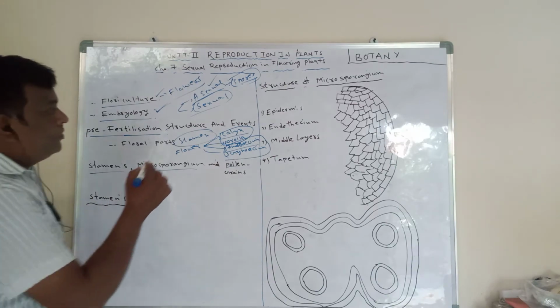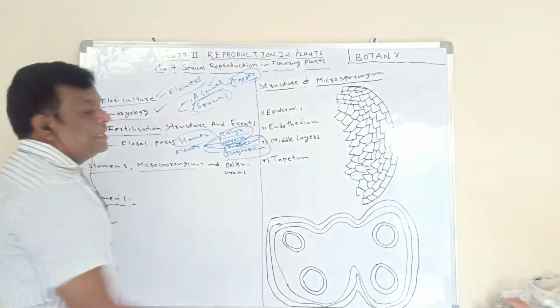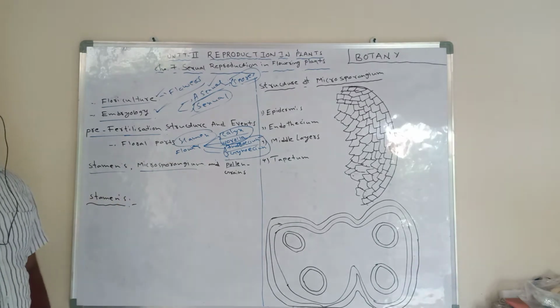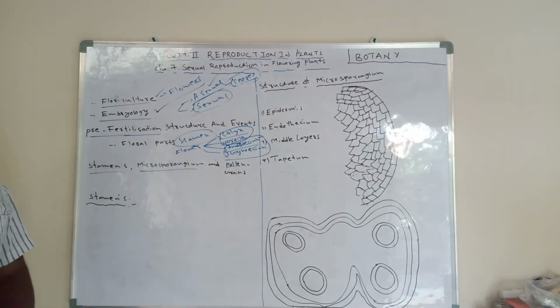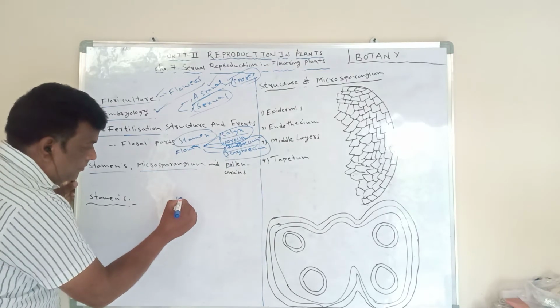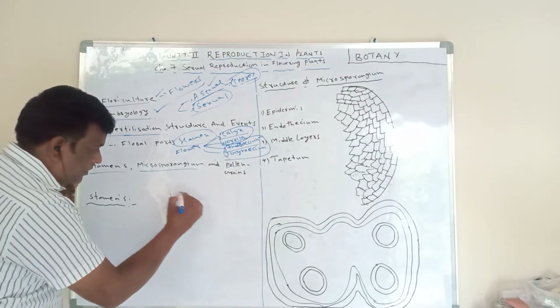Now we are going to the structure of the stamen and the formation of microsporangium and pollen grains. For example, we can see one stamen of any flower.